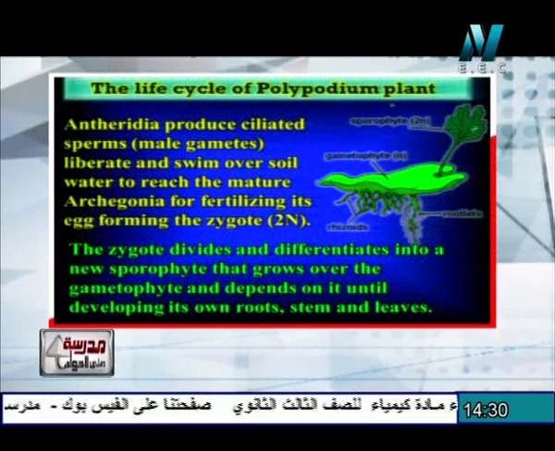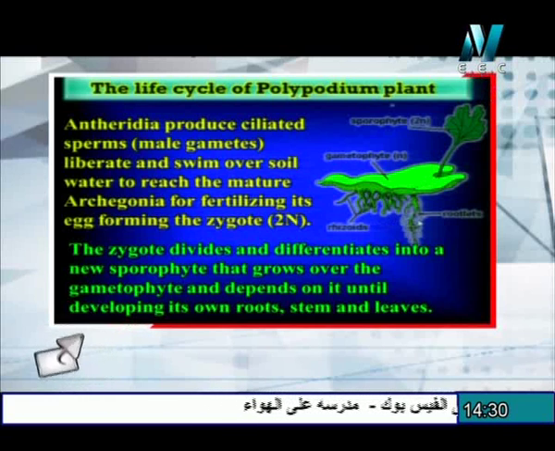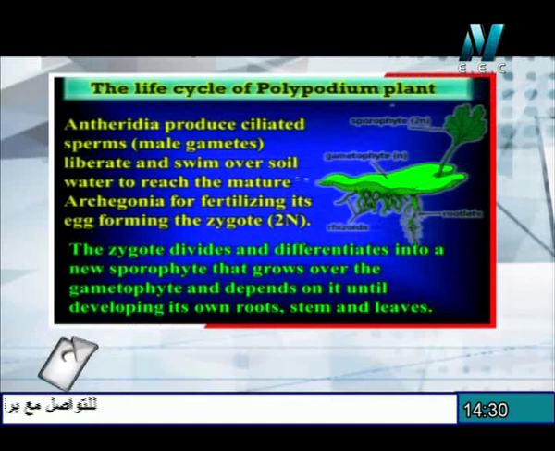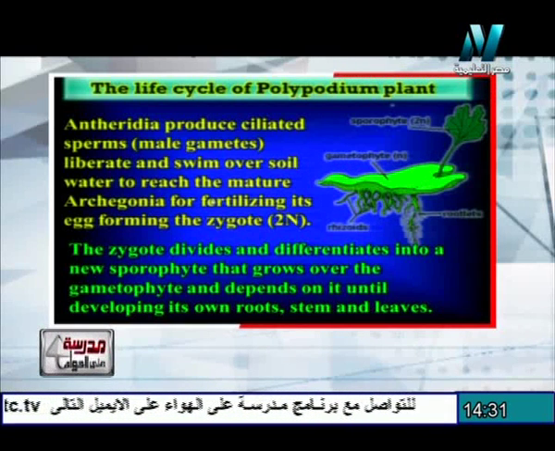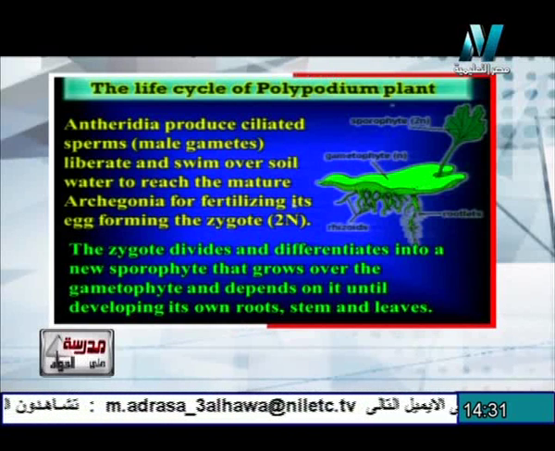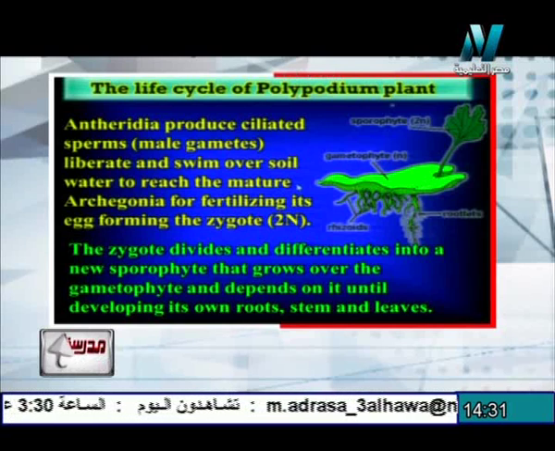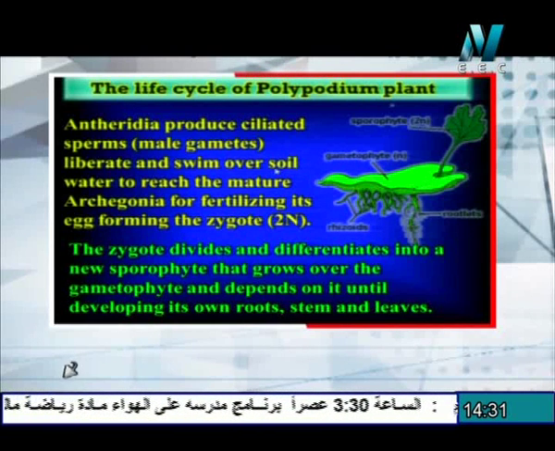When the sporophyte forms roots, the roots can absorb water and salts, and also the plant containing the stem and the leaves can carry out photosynthesis. But the stem is still in the soil, and the sporophyte still in the soil as the dominant stage produces a huge number of spores.